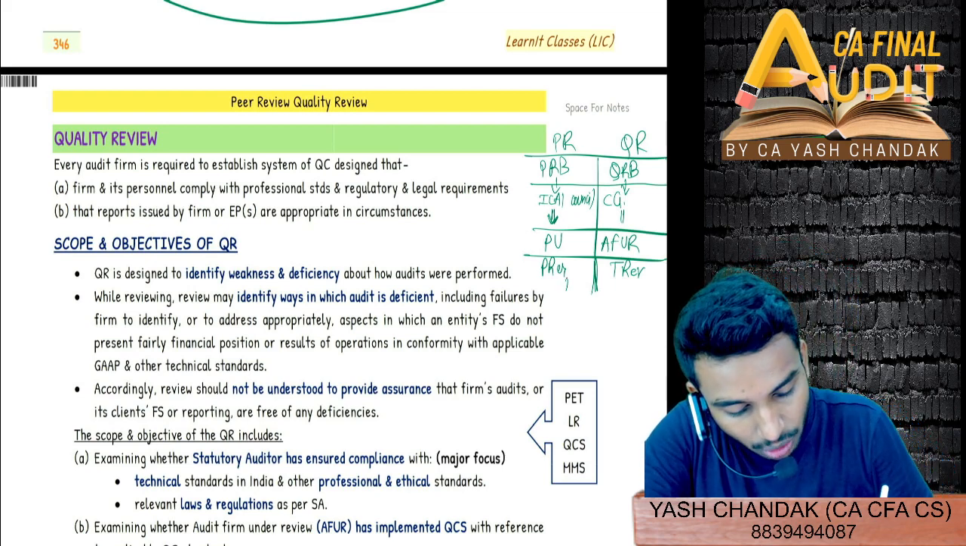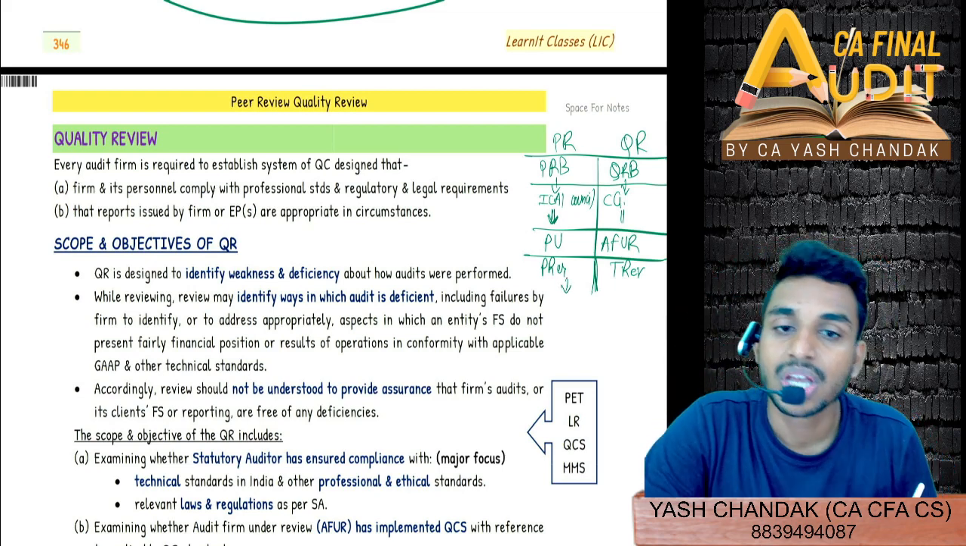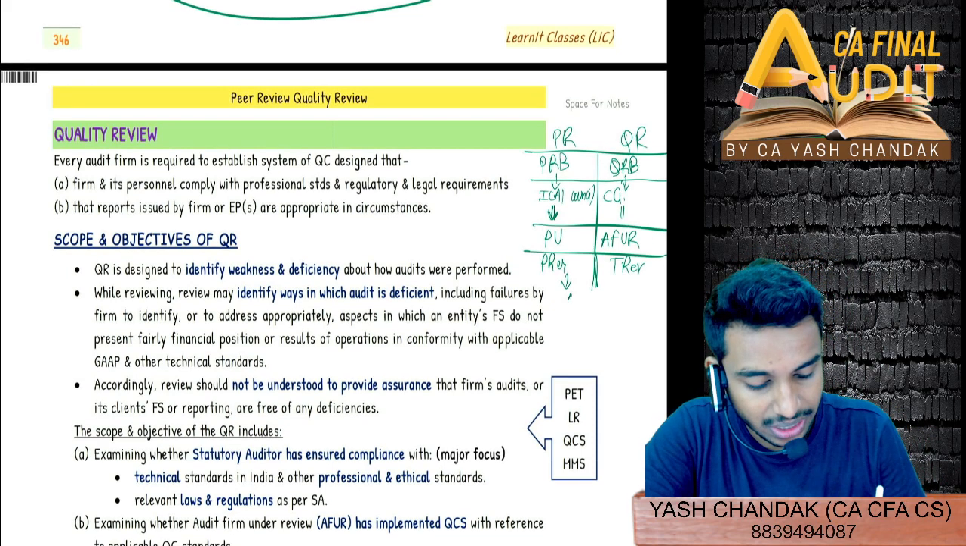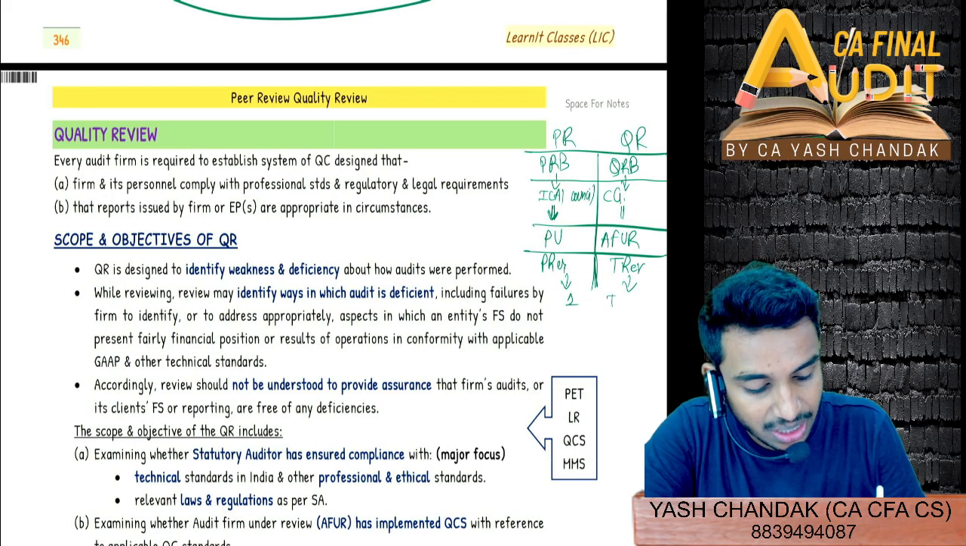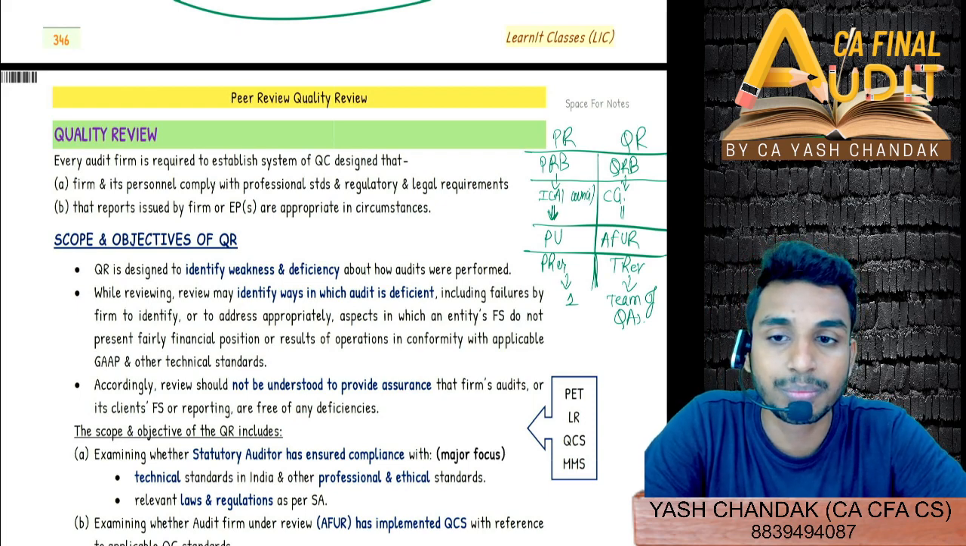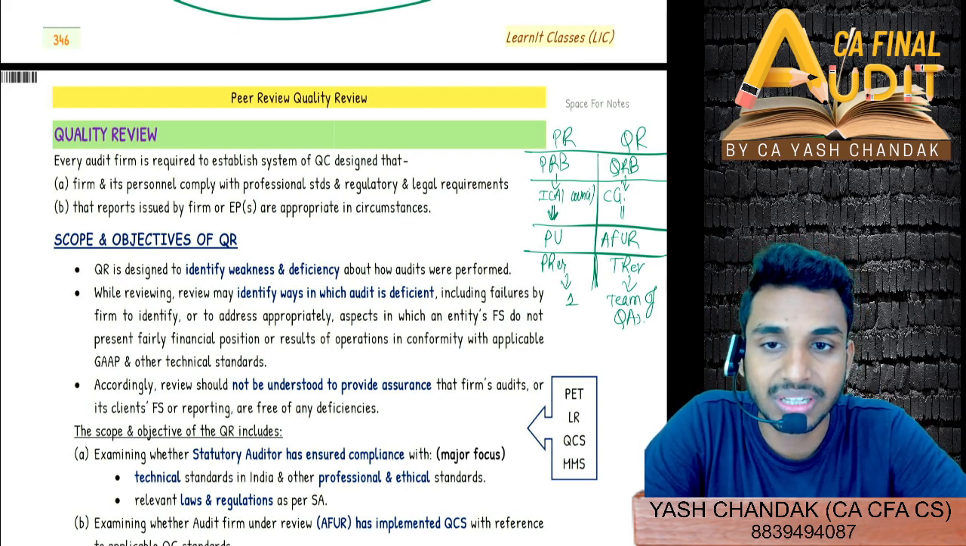Here in peer review, how many qualified assistants could he take with him? One, right? Here the technical reviewer can take a team of qualified assistants with him to do the quality review. As I told you, it is much more in-depth, or grievance in nature.